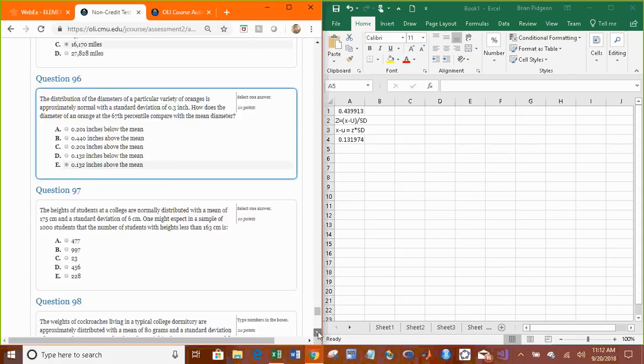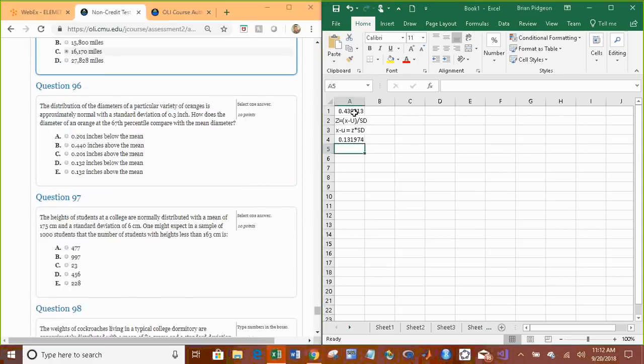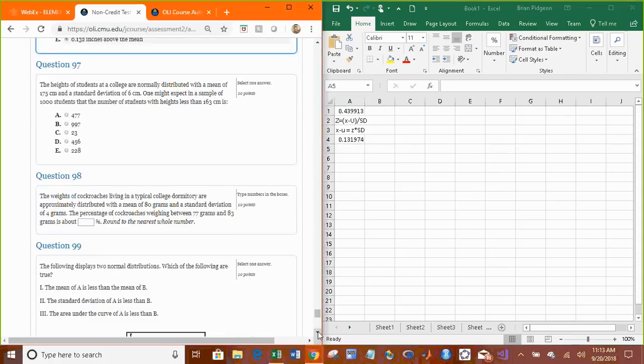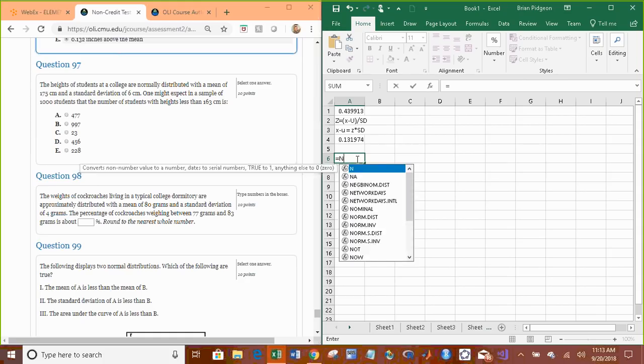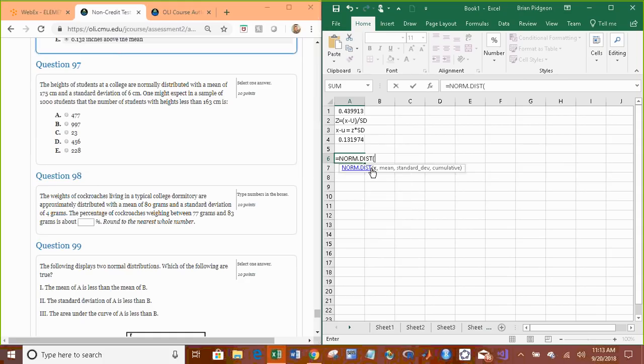The heights of students at a college are normally distributed with a mean of 175 and a standard deviation of 6. One might expect in a sample of 1,000 students that the number of students with heights less than 163 is what? So we need to first find the probability that we're less than 163. NORM.DIST calculates less than probability automatically, so we just type in the numbers. Less than 163, where the mean is 175, the standard deviation is 6, and the cumulative is always 1.